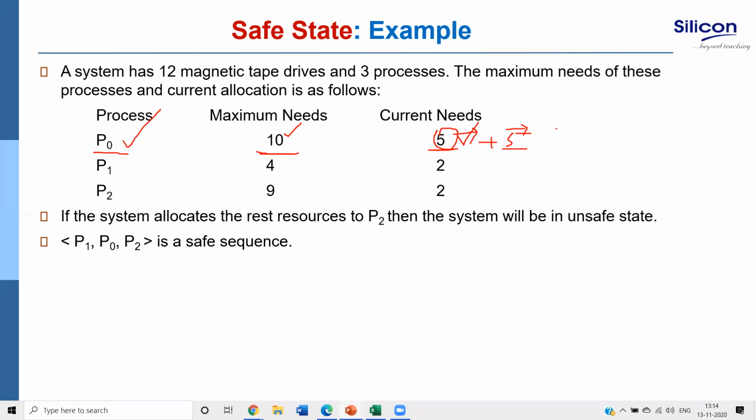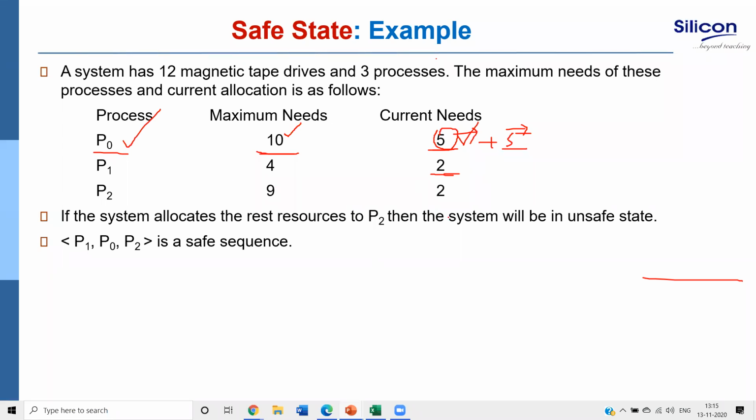That means if I give 2 tape drives to process P1, it will definitely finish because it requires only 2 more. If I give these 2, it will finish and return these 4.